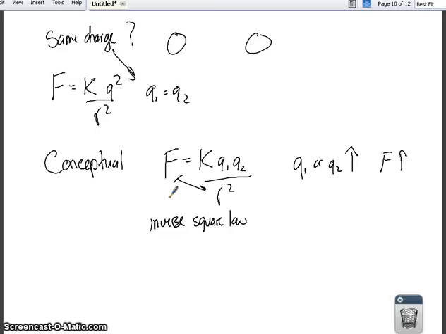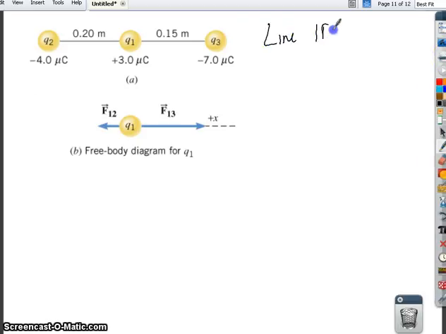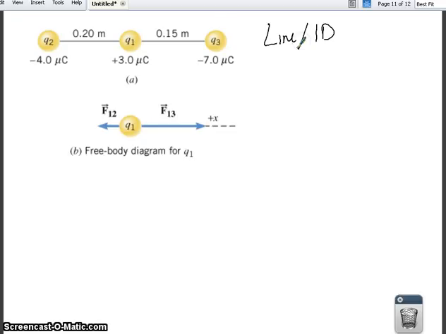Some other things you're going to see are charges on a line, or in one dimension. Notice here we have Q1, Q3, and Q2. Based on their charge, this is positive, this is negative, this is negative. So if you look at it, we have a free body diagram right here. So we're going back to free body diagrams. Because these two negatives are both pulling on Q1, the charge from Q2 is going to pull it to the left, and the charge from Q3 is going to pull it to the right.